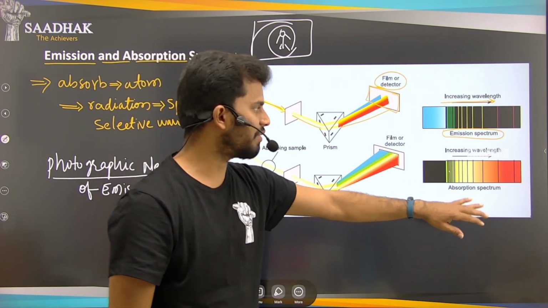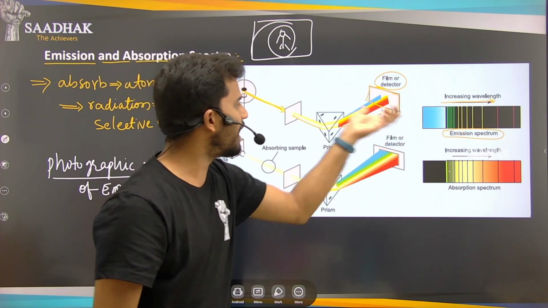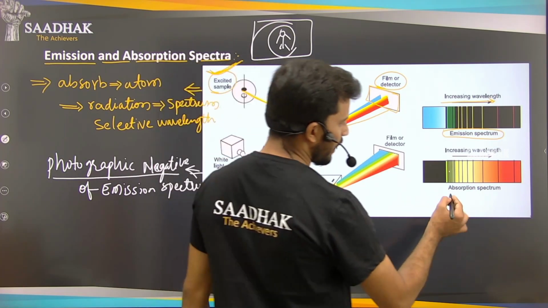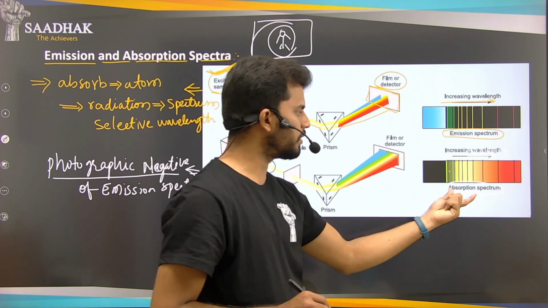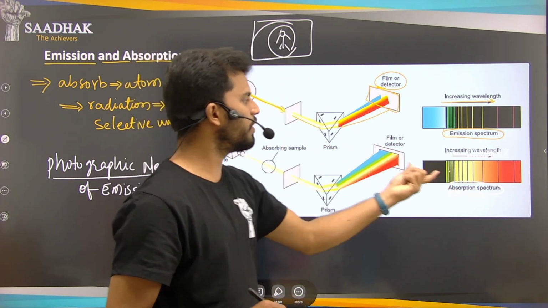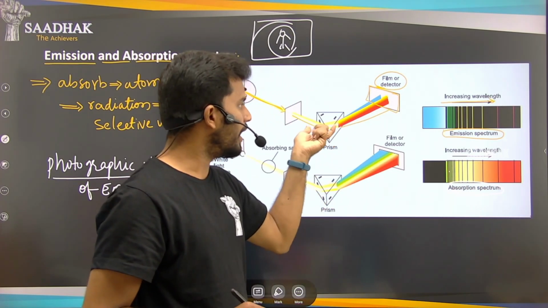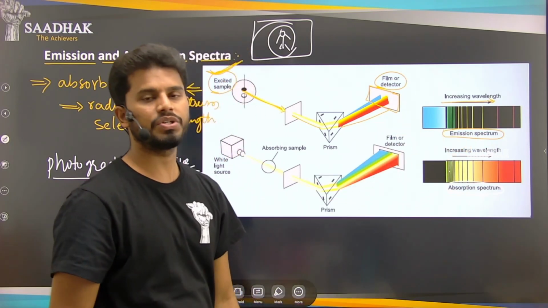So whatever wavelengths were not absorbed or emitted by this atom will be shown in the absorption spectrum. Whatever energy or radiation is absorbed by the atom will be shown in the absorption spectrum, and whatever energy or radiation is emitted by that atom will be shown by the emission spectrum.